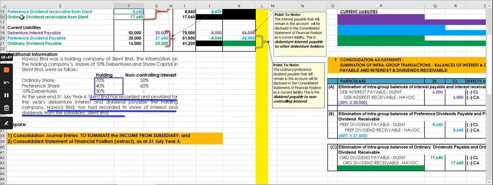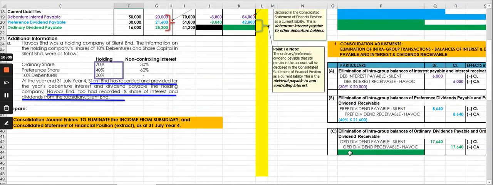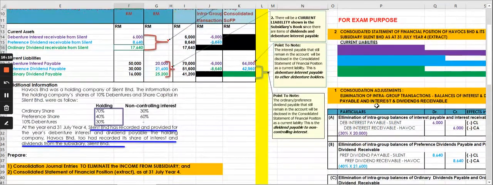Do not eliminate dividend receivable from outsiders or third parties. Only eliminate dividends receivable from the group members, from the subsidiary or any other subsidiaries that the parent may have, multiple subsidiaries, for example.